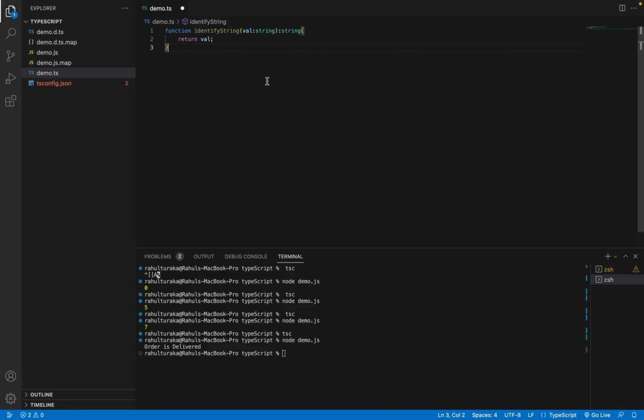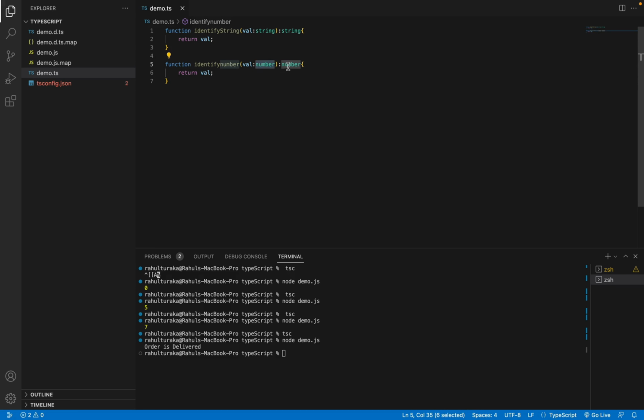Now if I want the same function to work with a different data type, let's say number, I need to create the same function with number. Instead of string, I have to give number, and the return type also I have to give number. Like this, if I want it for a boolean value, I have to replace number with boolean, and the return type also with boolean.